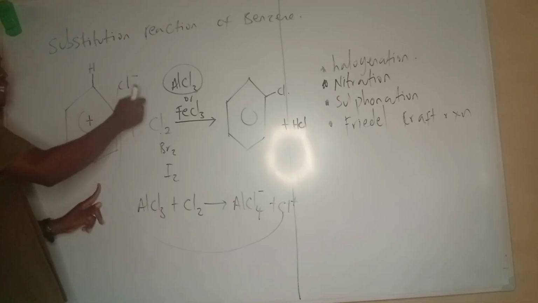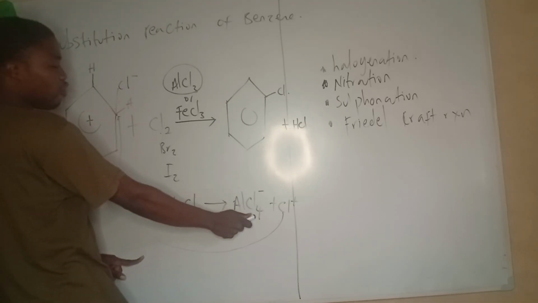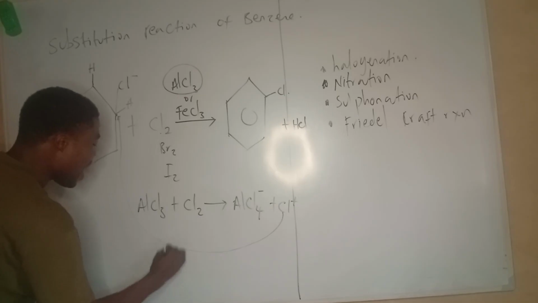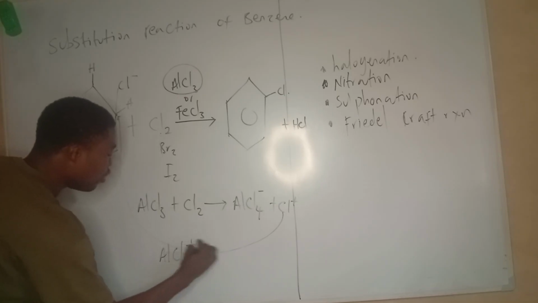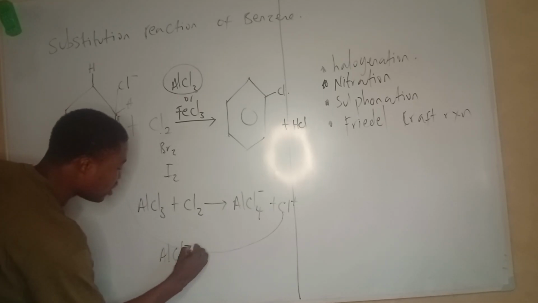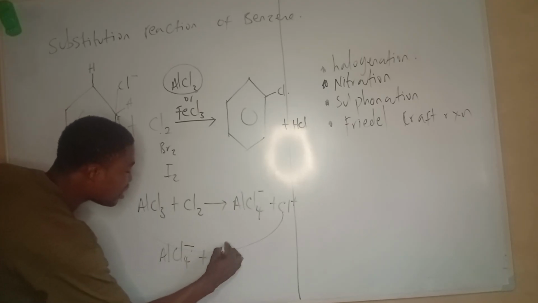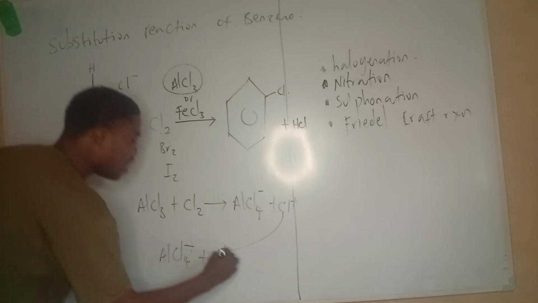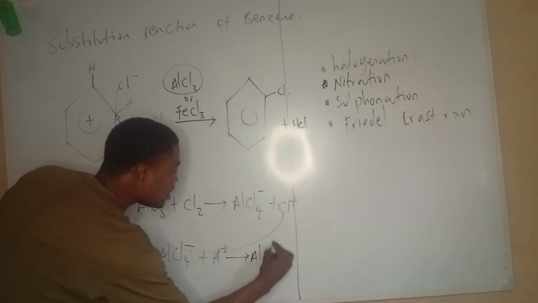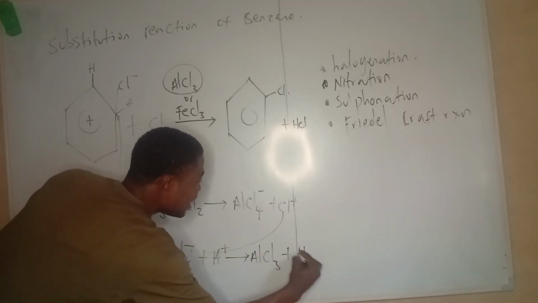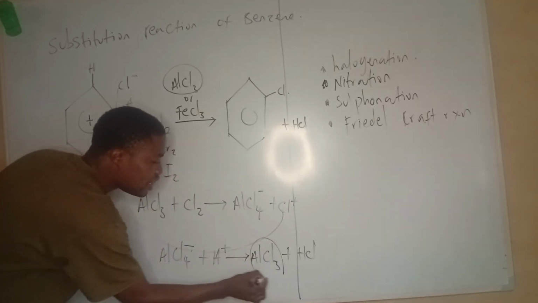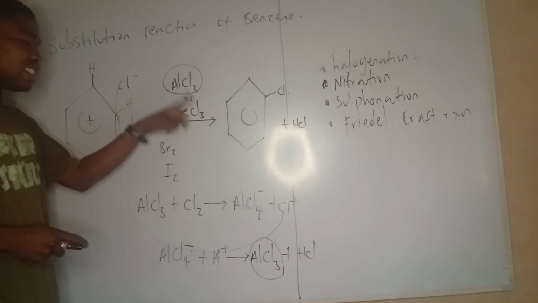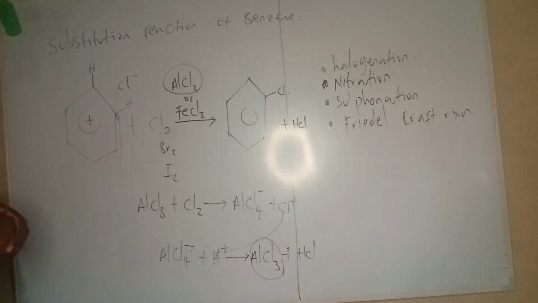What can help eliminate this hydrogen? The AlCl4 minus can help capture this hydrogen. It captures H plus, and what do you now have? AlCl3 back plus HCl. So we say that the catalyst remains unchanged. AlCl3 is regained at the end of the day, and that's why it's called a catalyst. The HCl is produced as a byproduct.